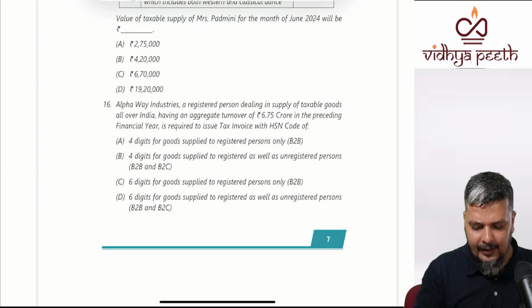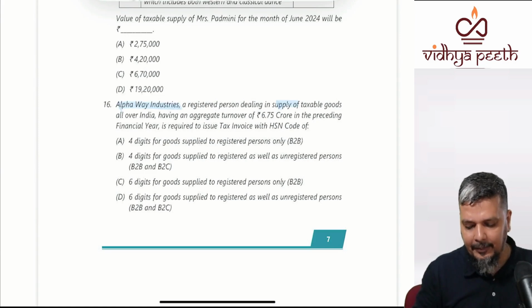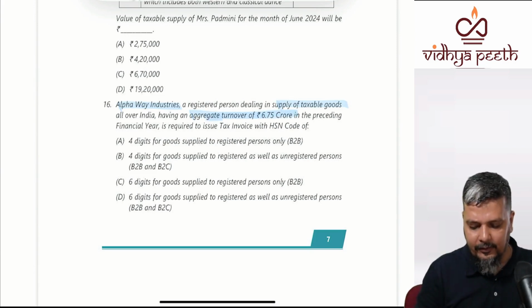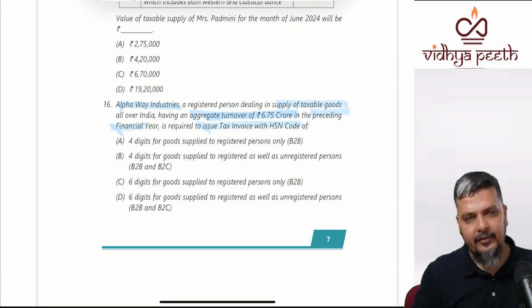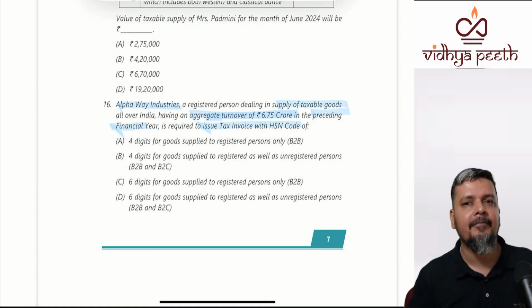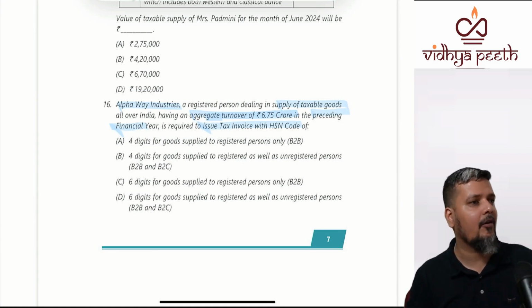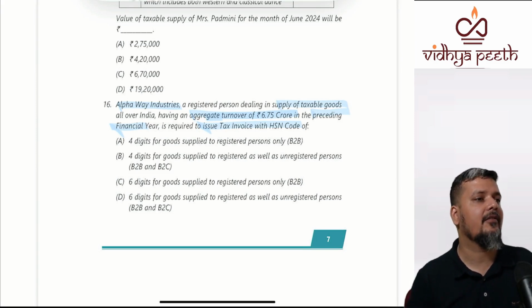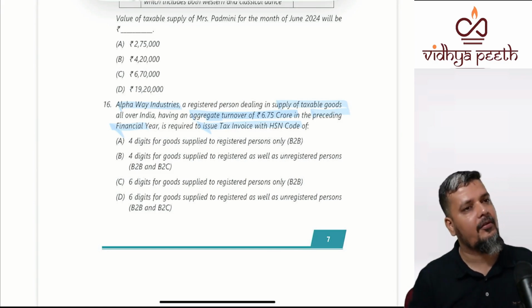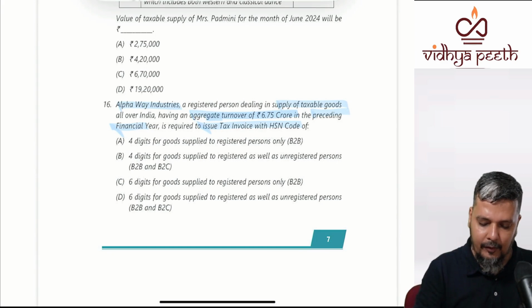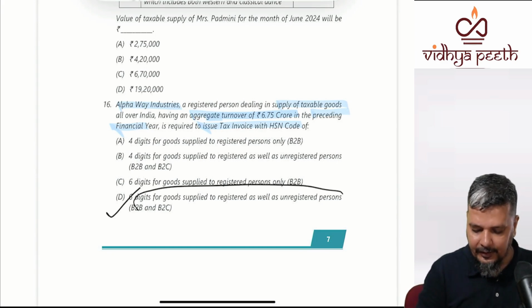Alpha Way Industries, a registered person dealing in supply of taxable goods, has an aggregate turnover of 6.75 crores in the preceding financial year. So this we have not discussed in your important part. Again, it is not 5 star or 3 star category. You might actually have put it in the 3 star category if you have gone through. So this area is HSN code. If your previous year aggregate turnover is more than 5 crores, you will put 6 digit HSN, both for B2B and B2C.